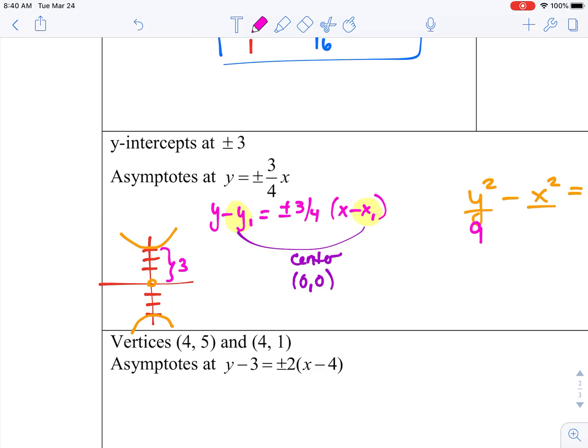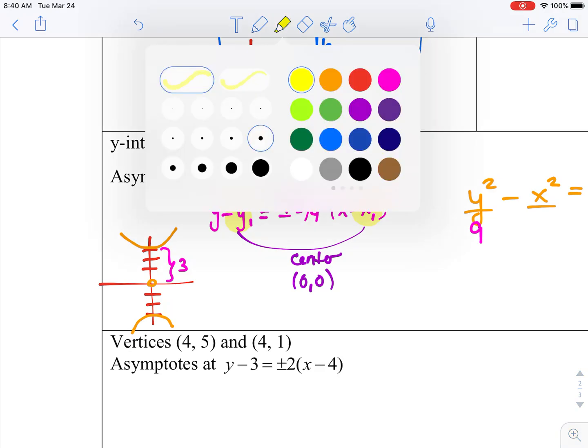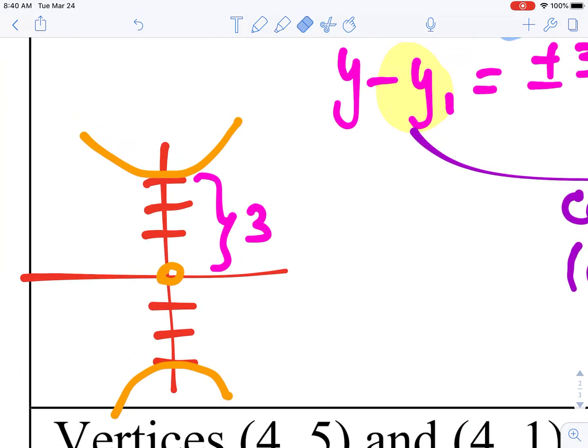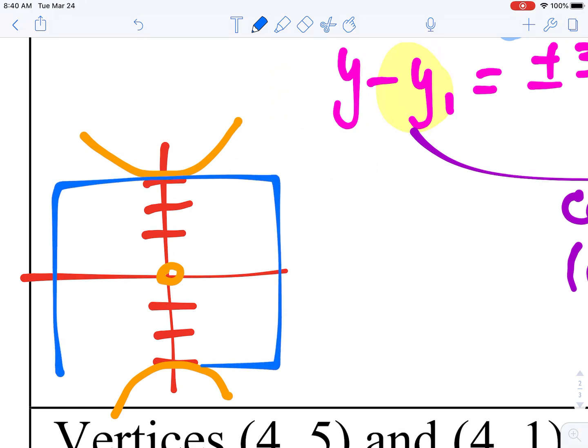Now, how do we get the rest of the information? How do we find out what will go underneath the x? Well, they tell us what our slope is. And if we use our picture, I want you to almost think about it as a box that gets created. From our center, we know our rise is 3. And the question is, what is our run? That would be our distance for where those co-vertices would be on the x.